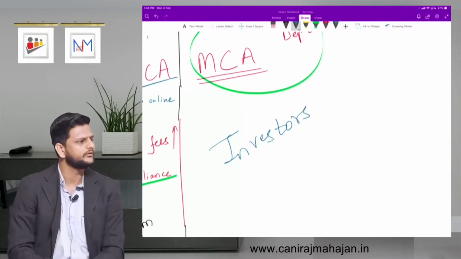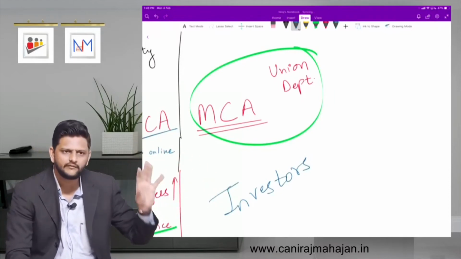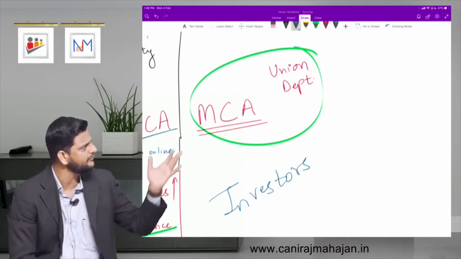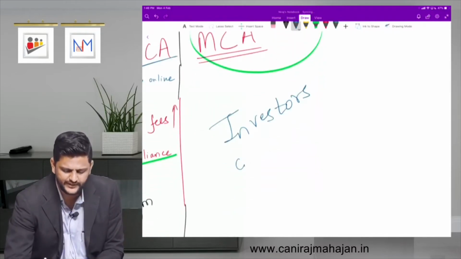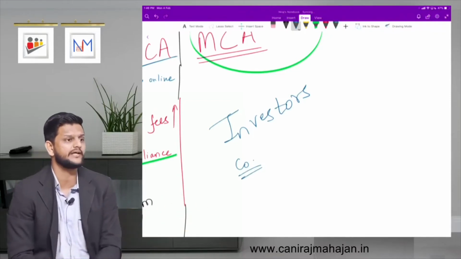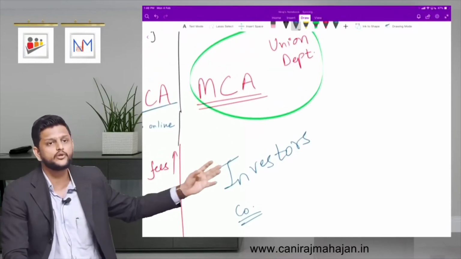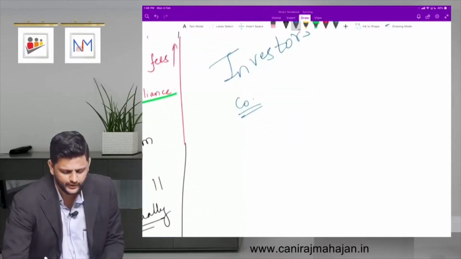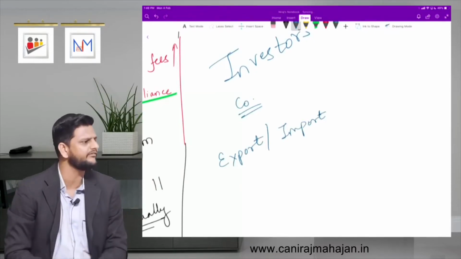which is more preferable? Company obviously is more preferable. Why? Because all these details are available online. You can check any company's very basic or important records anytime on the website which I told you. Which one? mca.gov.in. So any company's details you can check. Date of incorporation, address details, capital details, whether they have done last compliances or not. All these details are online, always available. That's why there is more control, and that's why it also gives lots of confidence or faith to the investors. If tomorrow I want to do any kind of export or import, that means what? I am dealing here with my foreign parties.